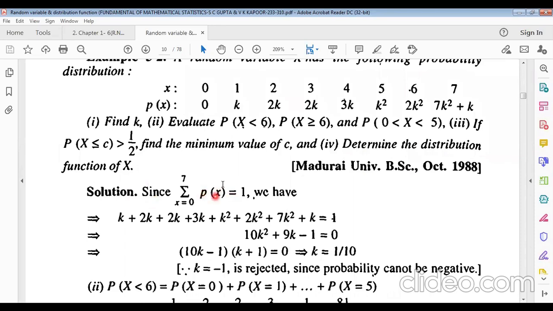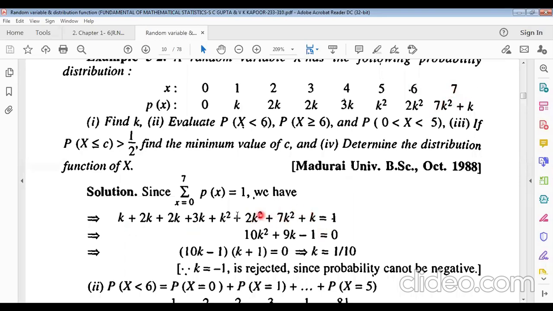Since the total probability is 1, and here there are 7 values, x equals 0 to 7, and the sum of probability of x is 1, we must know it. Then putting in values: if x equals 0, probability is k. If x equals 1, twice k. If x equals 3, also twice k. If x equals 4, thrice k. If x equals 5, k square. If x equals 6, twice k square. If x equals 7, 7k square plus k.